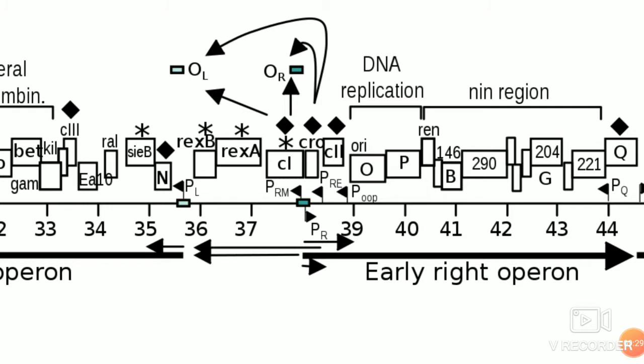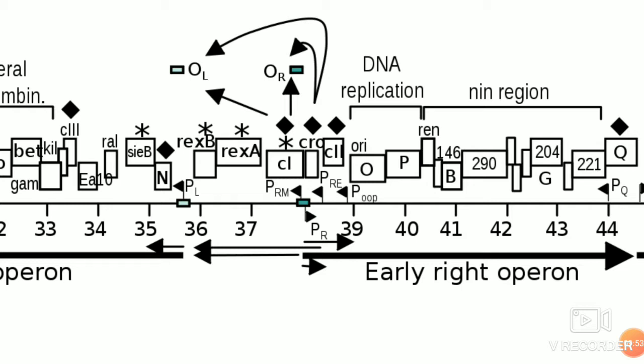You can see there are many promoters clustered here. PL stands for promoter left. If there is any transcription at the promoter L region, it proceeds towards the left. PR proceeds towards the right, and then there are important proteins C1, C2 and C3. They are very important.